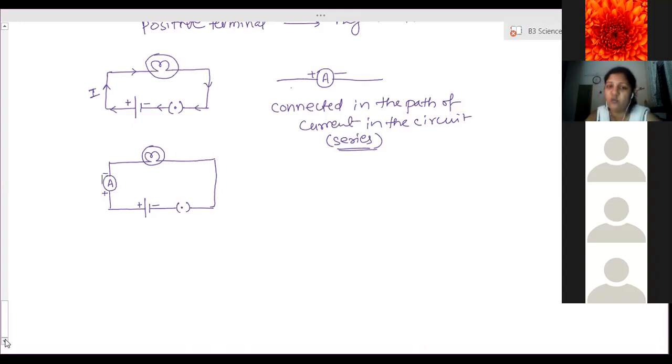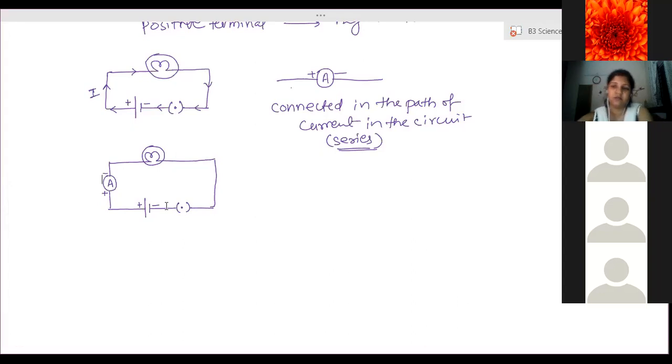In which path you want to find the current, in that path only, in between that path, we have to connect the ammeter. So ma'am, the electrons will flow through this and it can measure the current. Suppose I put the ammeter in this case between the battery and the plug key, will the readings differ? No, it will not differ. It is one single path.